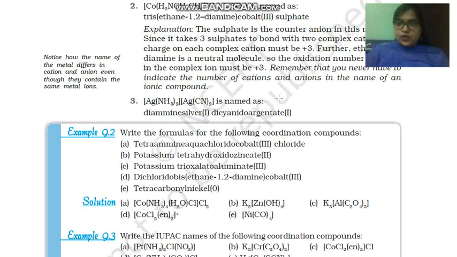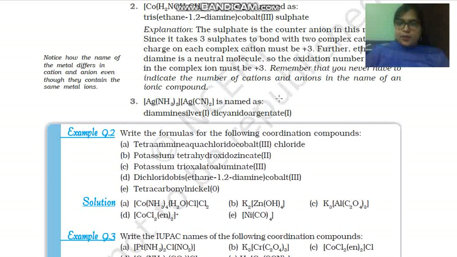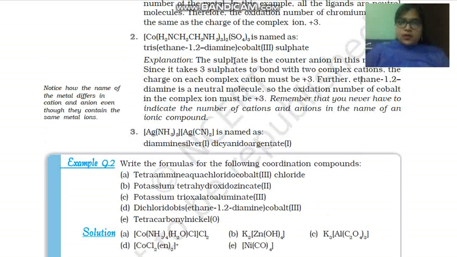See children, all these examples are very important. Okay, you have to practice all this nomenclature. So just practice all these, and in the next video I will show you some solved examples of NCERT. Okay, thank you.